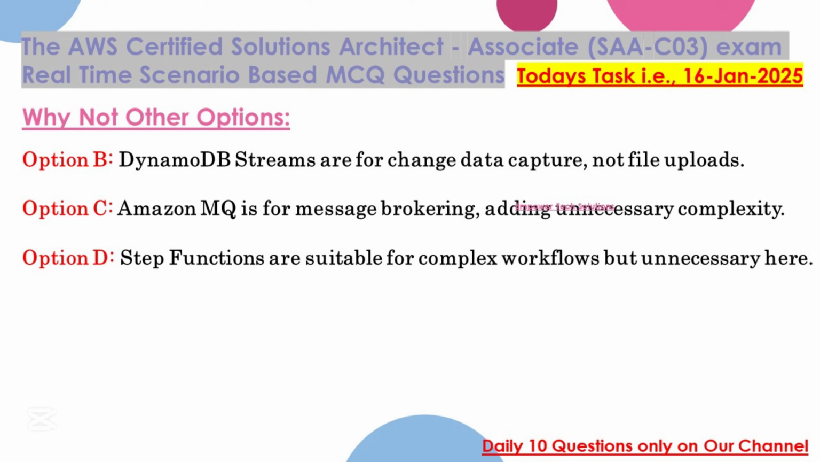Why not other options? Option B. DynamoDB streams are for change data capture, not file uploads. Option C. Amazon MQ is for message brokering, adding unnecessary complexity. Option D. Step Functions are suitable for complex workflows, but unnecessary here.